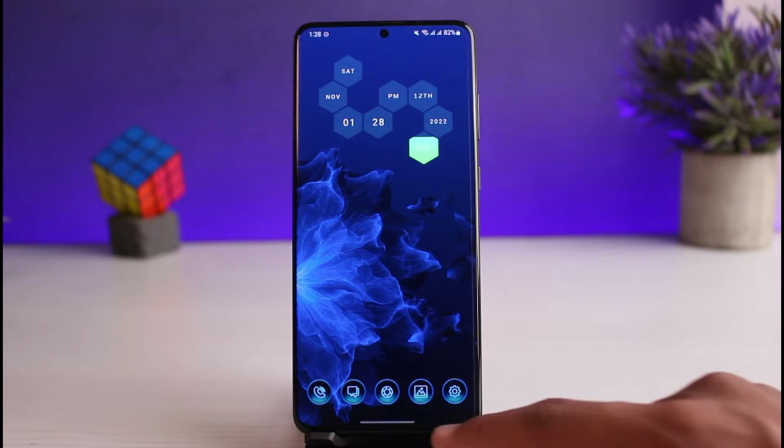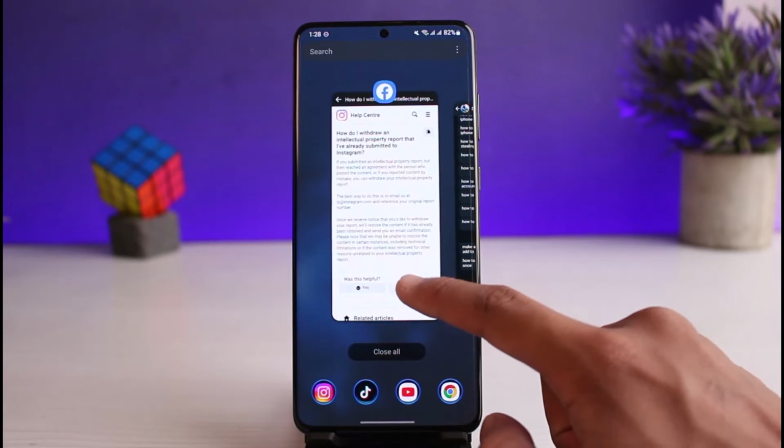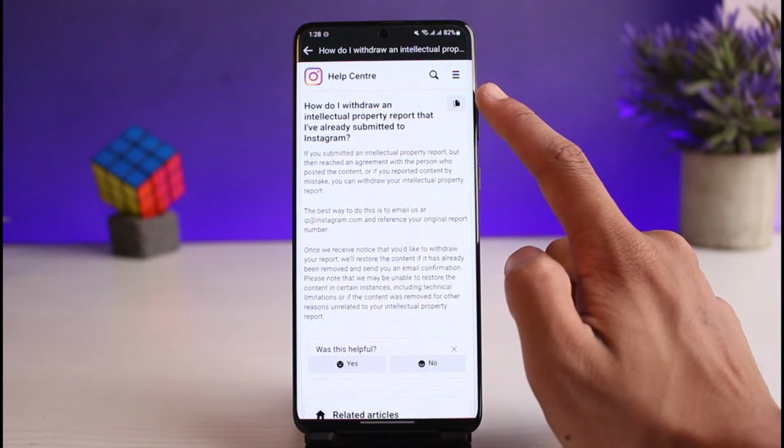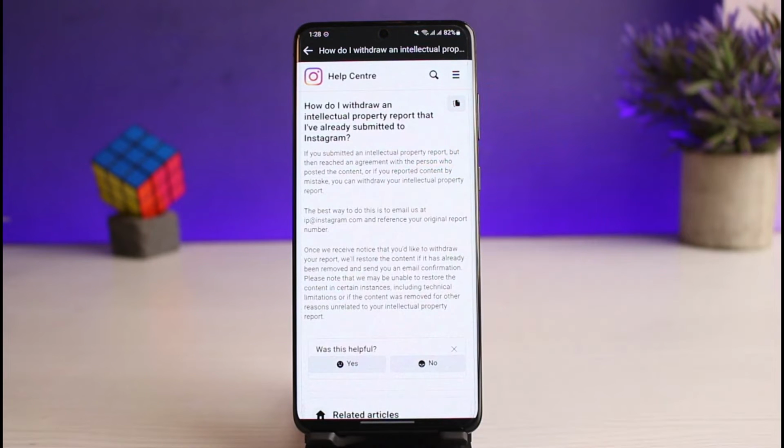Because if I go to the Instagram Help Center and show you over here, you can see the official page from Instagram says that you can withdraw if you submitted an intellectual property report but then reached an agreement with the person who posted the content, or if you reported content by mistake, you can withdraw your intellectual property report. The best way to do this is to email them at ip@instagram.com and reference your original report number.